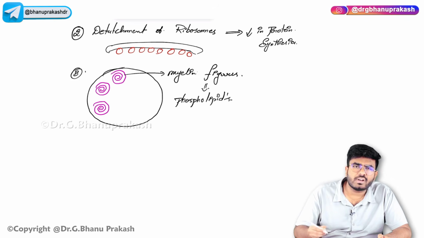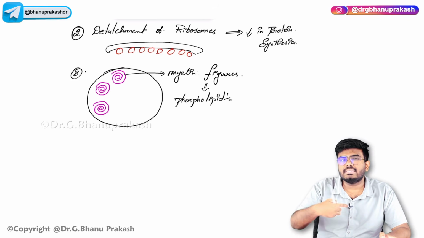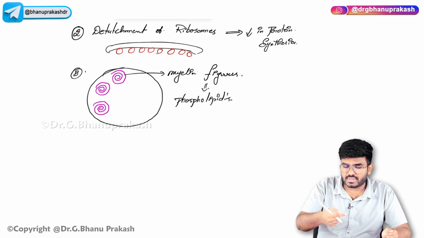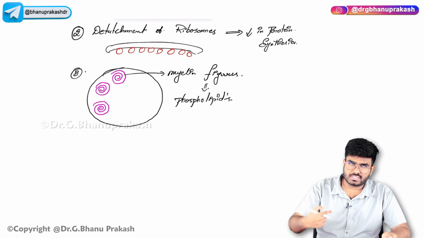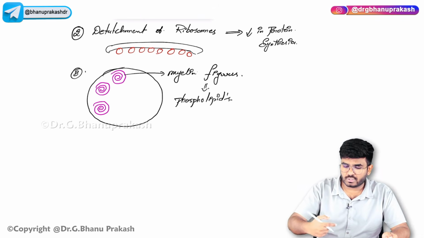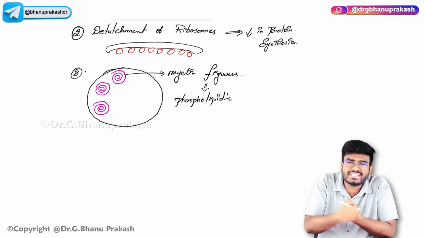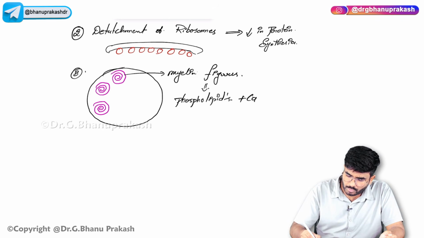Okay, the cell membrane is made up of phospholipids. The phospholipids within the cell membrane are getting a little damage. The cell membrane is getting damaged. These phospholipids are getting leaked and they are forming these whorl-like structures, because they are hydrophobic things, right? These lipids are hydrophobic, so they are forming these whorl-like structures. They are going to get curled. These phospholipids also contain some amount of calcium.